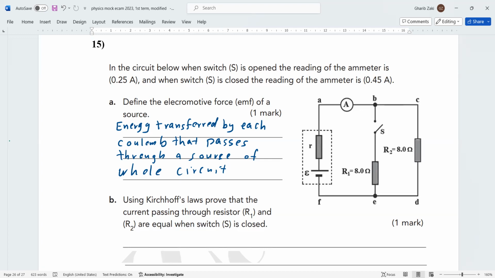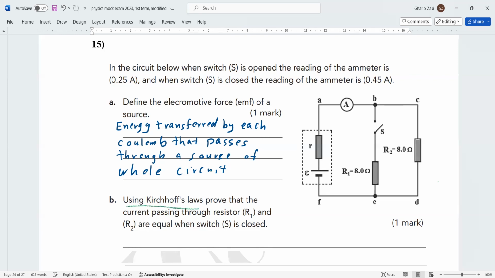When the switch is closed, the reading of the meter is 0.45 ampere. Using Kirchhoff's law, prove that the current passing through R1 and R2 are equal when the switch S is closed.